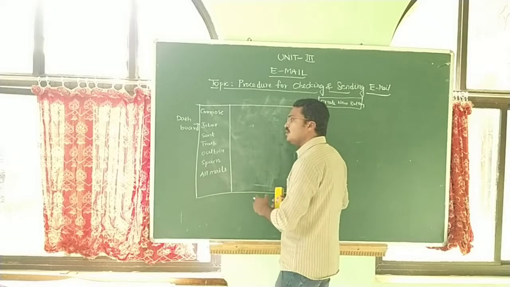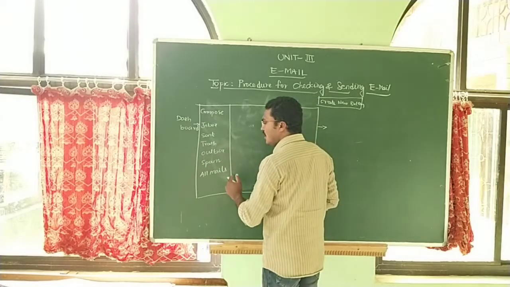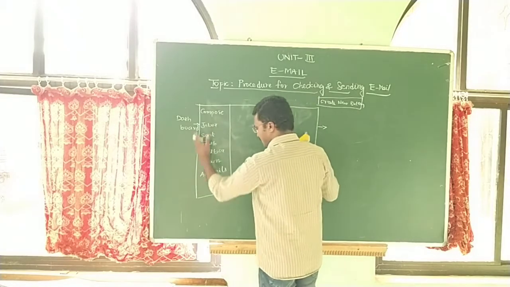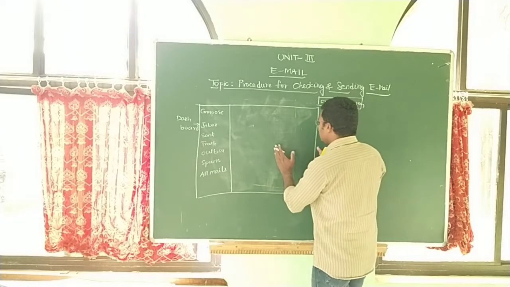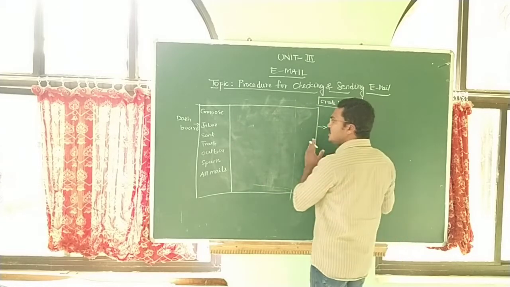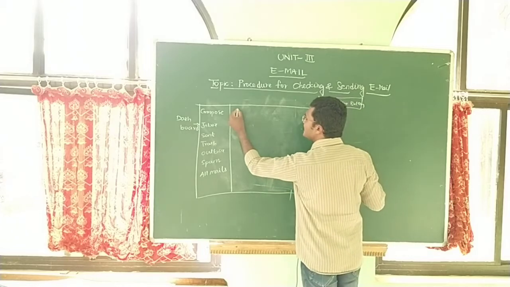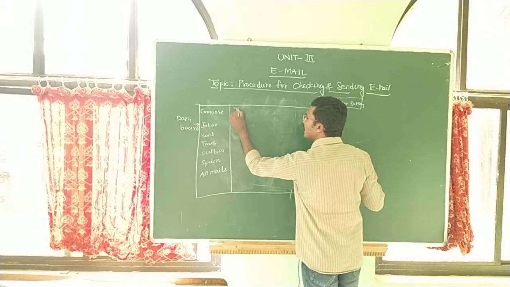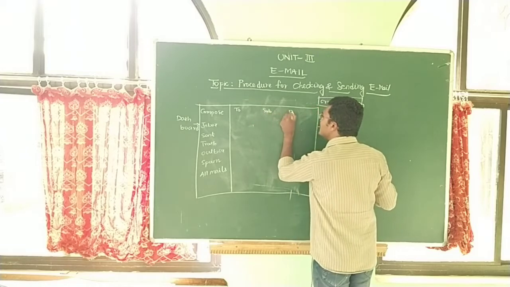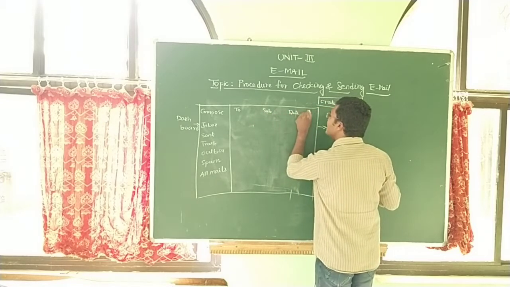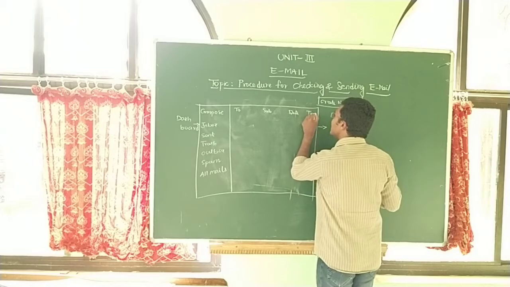This dashboard always appears on the left side of your account, and this is the right panel. The right panel shows different information: who sent the mail, what the subject is, and the sending date and sending time.